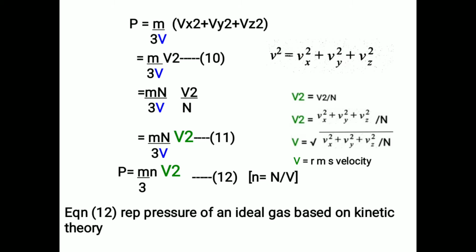In the previous class, we had derived the equation of pressure of an ideal gas based on kinetic theory. Just observe equation 11 in this derivation. Now let us find the relation between pressure and average kinetic energy of a gas molecule.